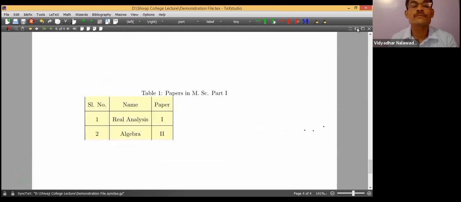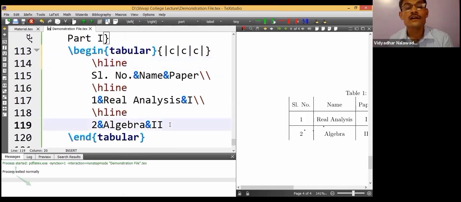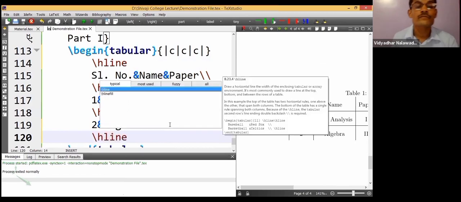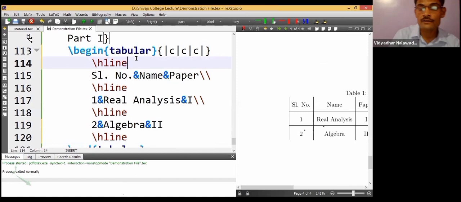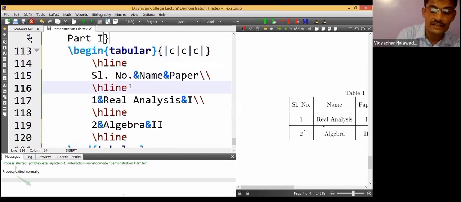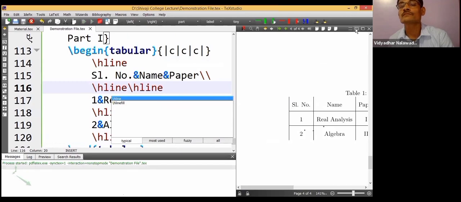If I compile it, let us see. Yeah, vertical lines are not there, meaning the top border and the bottom border are not there. So I can do it like this: \hline at the top, and at the end, enter and type \hline. It looks beautiful if I put two horizontal lines, \hline \hline, two horizontal lines.